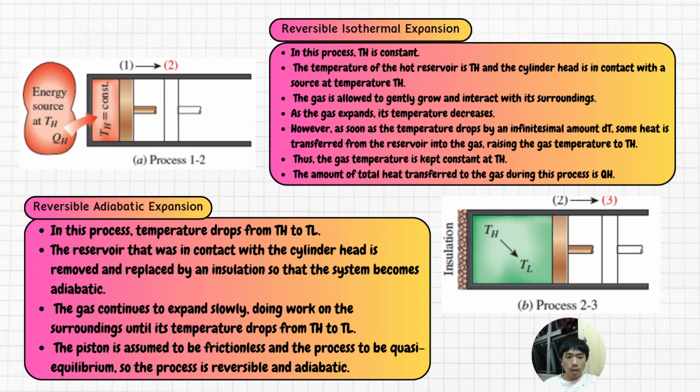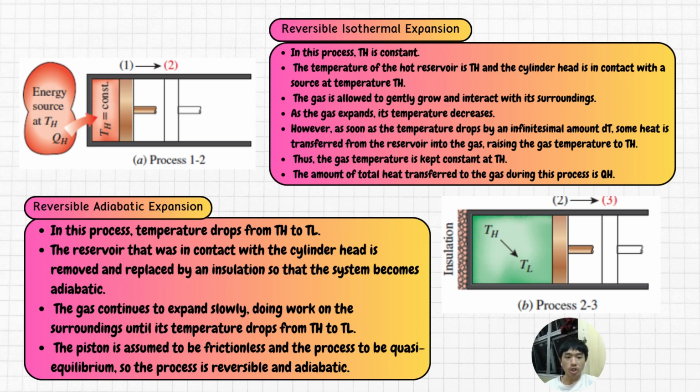Under reversible isothermal expansion, TH is constant. The temperature of the hot reservoir is TH, and the cylinder head is in contact with a source at temperature TH. The gas is allowed to gently expand and interact with its surroundings. As the gas expands, its temperature decreases.